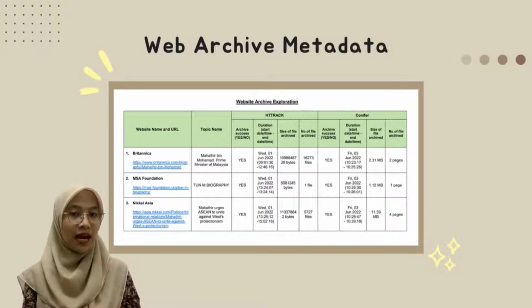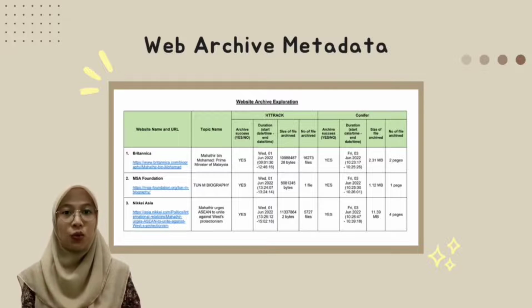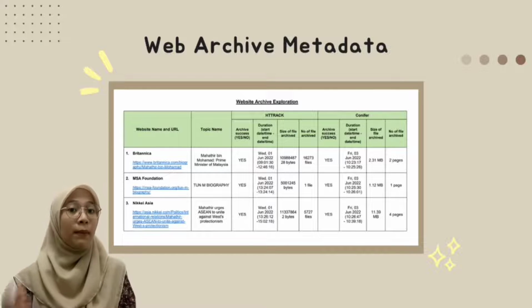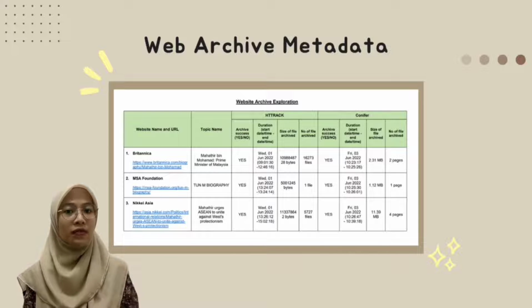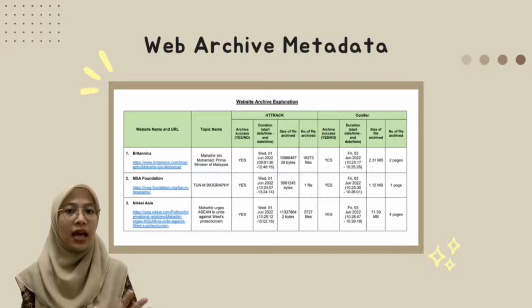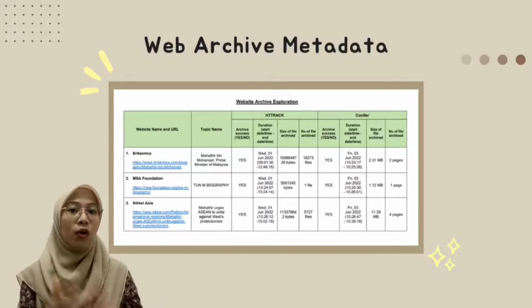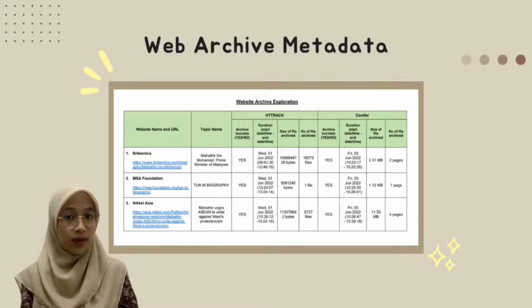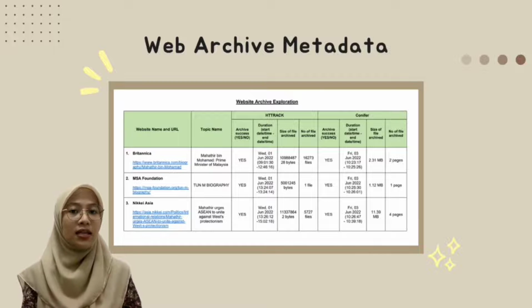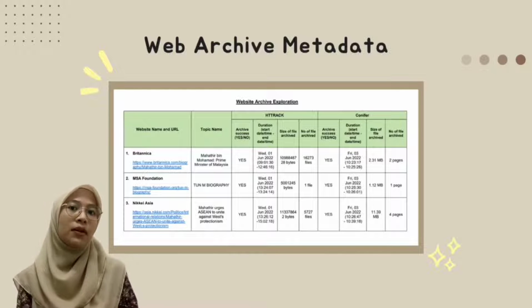the preferred ones that we use in our group project are HTTrack and Conifer. So HTTrack is actually a free and open source web crawler and offline browser. Meanwhile, Conifer is a web archiving service that creates an interactive copy of any website and any web page that we browse. So the metadata that we collect from both of these are duration for crawling website, which is HTTrack taking more time compared to Conifer, and the style of file archive, and lastly the number of file archive.